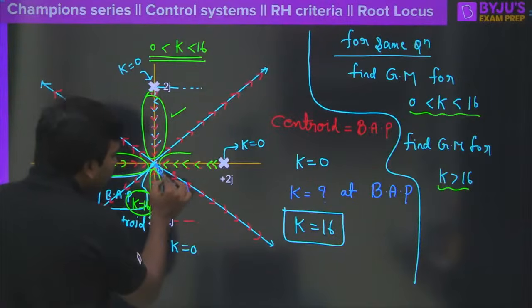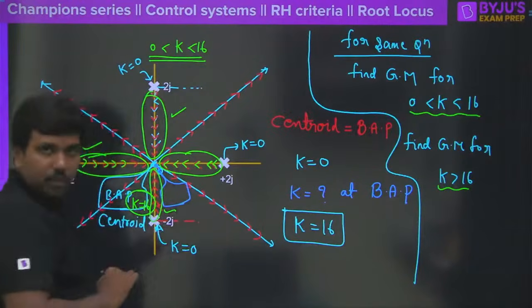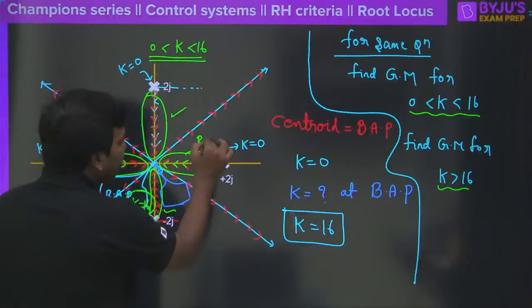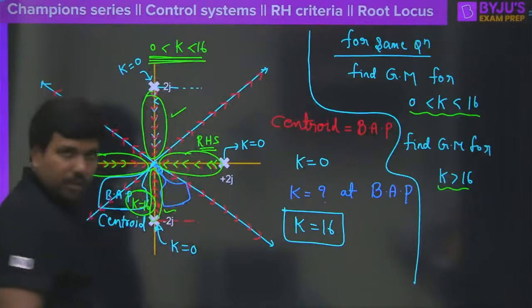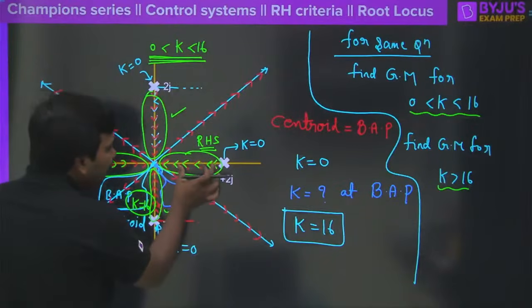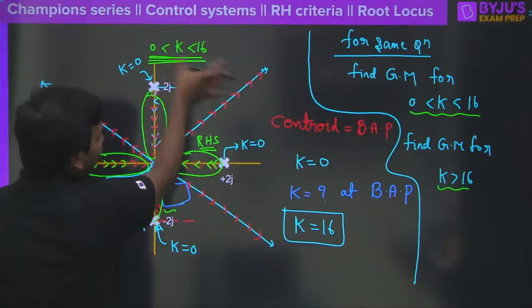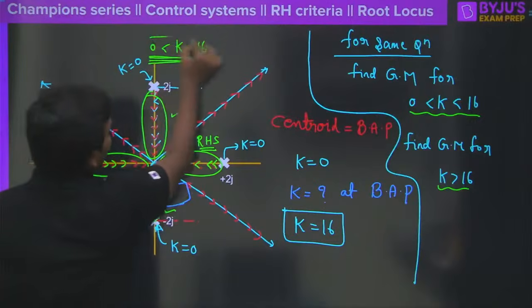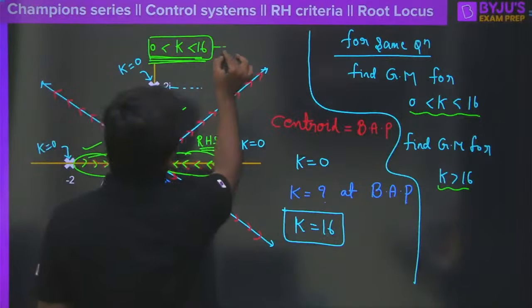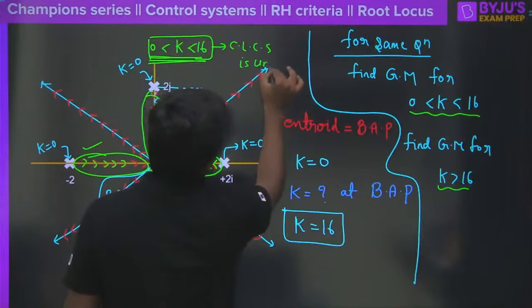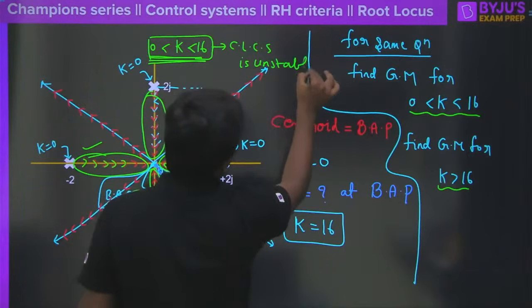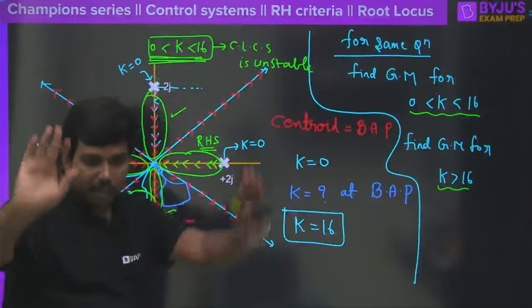But this branch, the fourth branch here, is in the right hand side of the S-plane. For what value of k? For k is equal to 0 to 16, correct? As this branch is in the right hand side of the S-plane, for this value of k, the closed loop system is unstable. Yes, of course, I agree that it is unstable. Clear? Unstable. Agree with me, right?